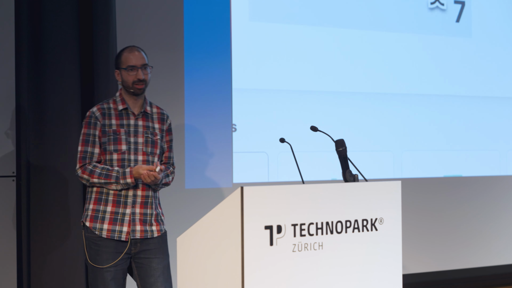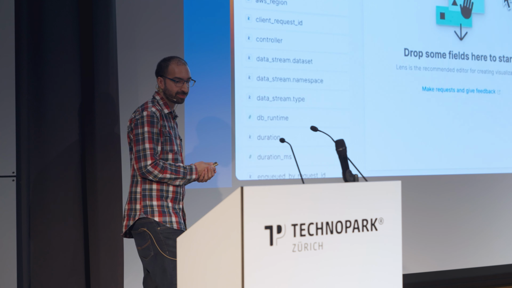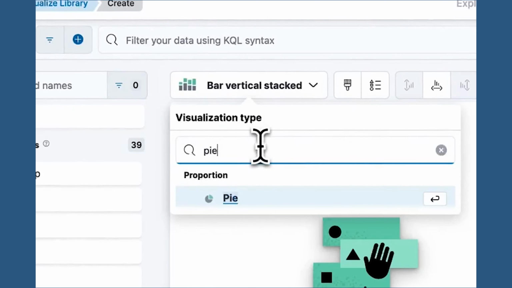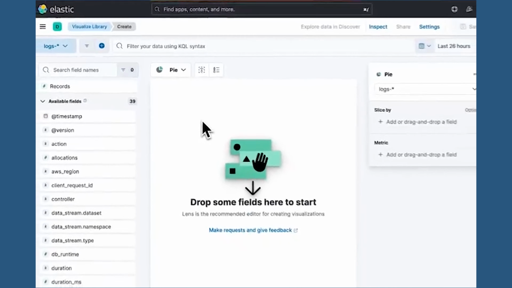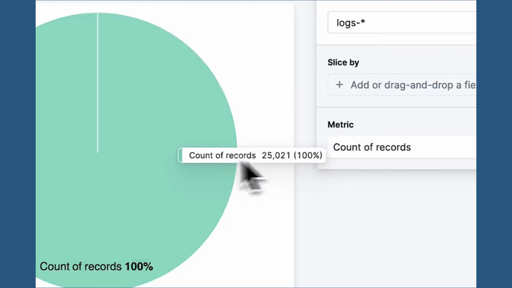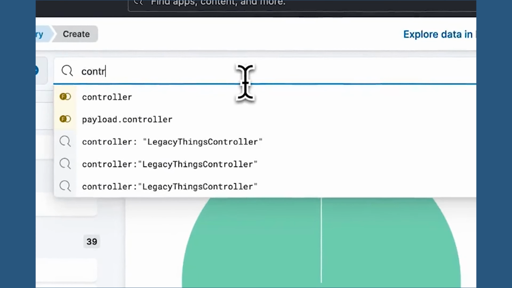But we want to do more than that. Who are these users and what do they have in common so that we can actually retire this endpoint? So we do the same thing, but now instead of just a number, we're going to do a pie chart. We're going to count, those are all of our requests. Same thing as before, we're going to filter by controller.